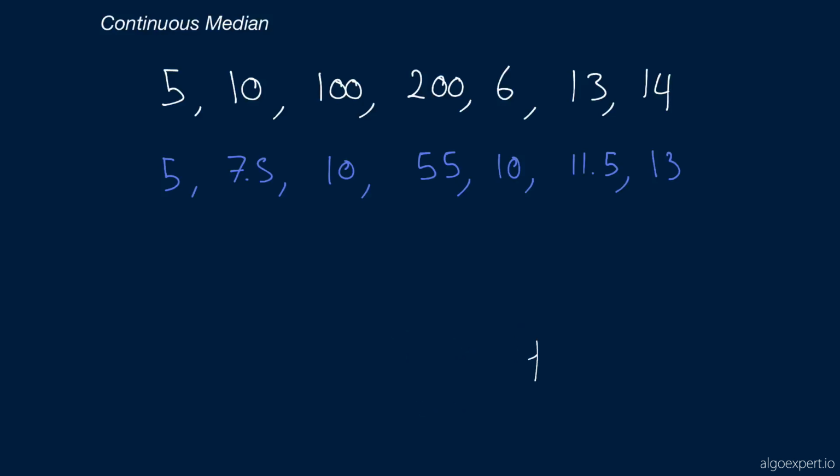All right, so how do we solve this problem? Well, you've probably already thought of a solution. You're thinking, okay, we need to keep track of the median. We need to somehow store the numbers that we're inserting in the data structure. So probably every time we insert a new number, we store a sort of sorted array of all the numbers that we've had thus far, and we insert the number in its correct sorted position. Well, that would work indeed, because then we could just, based on the length of the array of numbers, find the middle number or the middle 2 numbers, and get the median instantly.